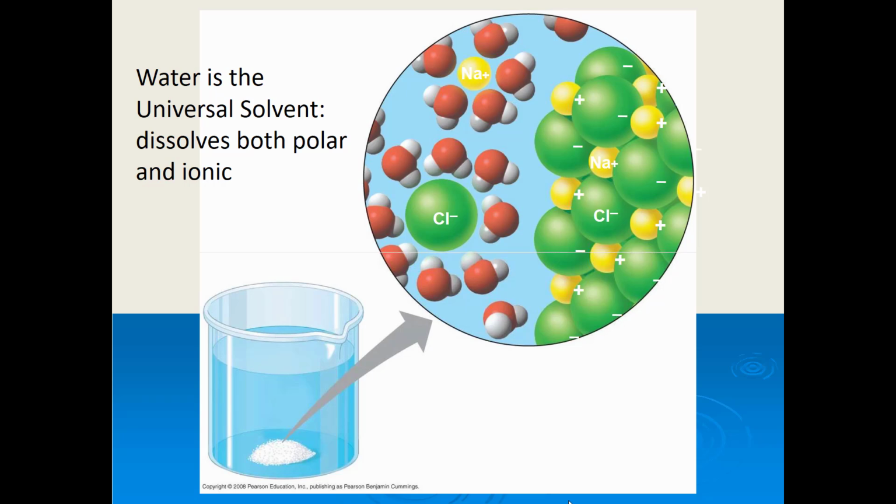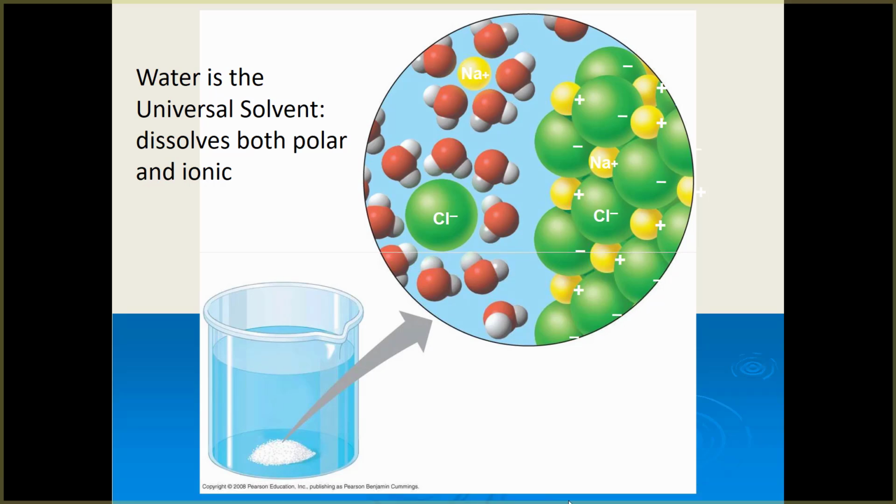And the last thing with water is that it is the universal solvent, and this is because it is polar. Its polar ends are able to pull apart salts or ionic substances. And remember, the oxygens, which are a little bit negative, will surround the positive cations, and the hydrogens, which are a little bit positive, will surround the anions or negative ions, and they will pull a salt apart.